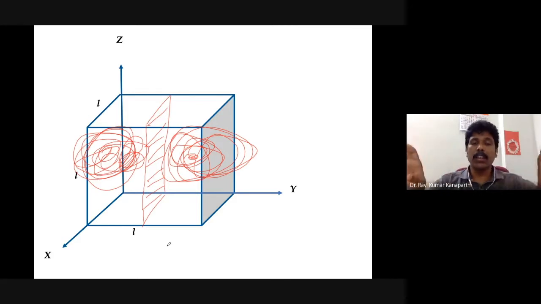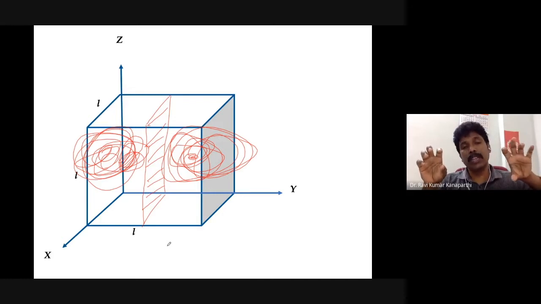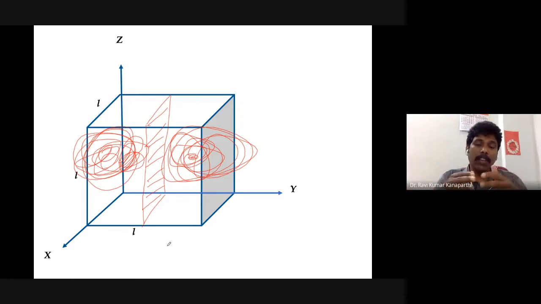In the other directions you will find two lobes, at 3L by 4 and also on this side at L by 4, where the wave function has a maximum. As you move away from those points, the wave function vanishes.